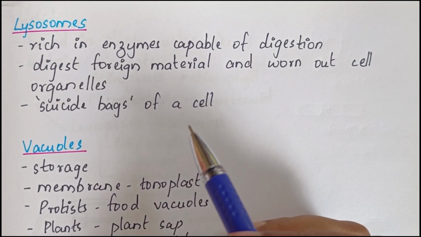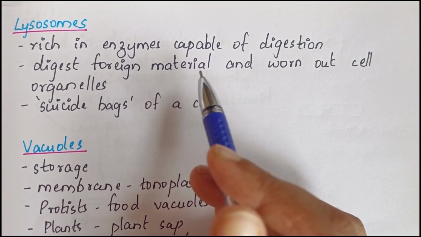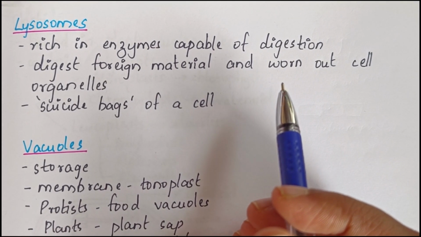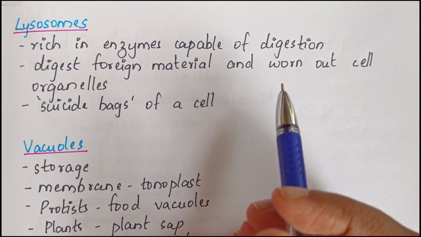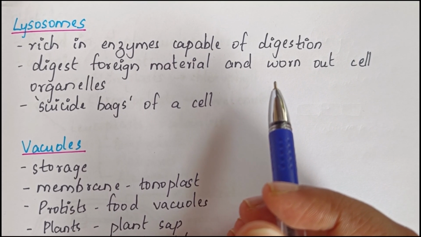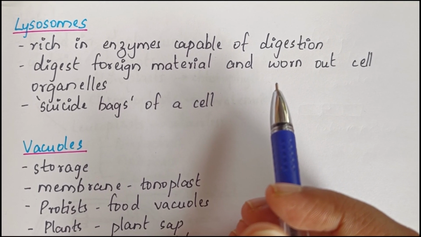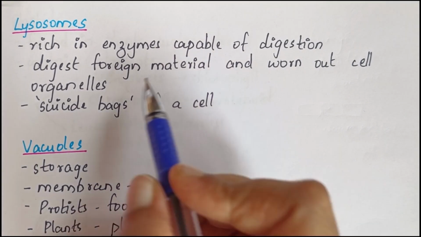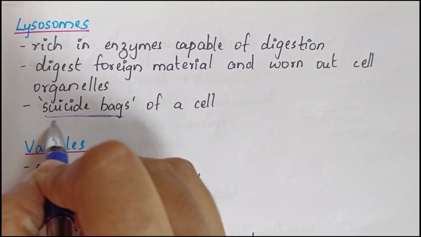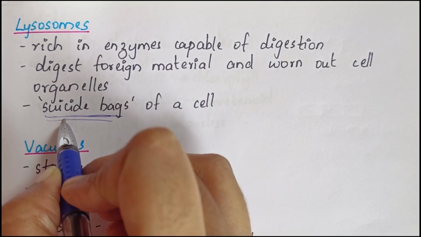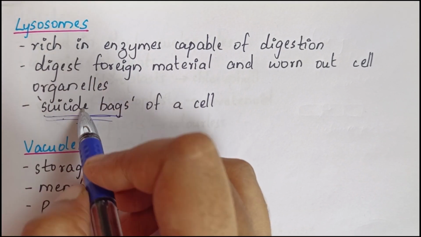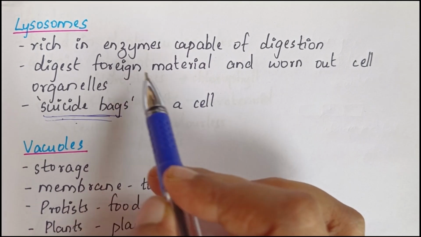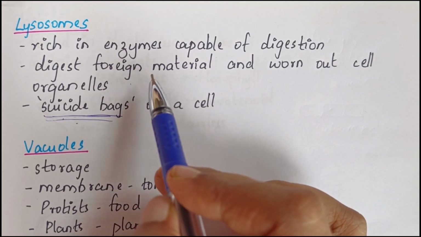Lysosomes keep the cell clean by digesting any foreign material as well as worn out cell organelles. When cells get damaged, lysosomes may burst and the enzymes digest their own cell. So lysosomes are also known as suicide bags of a cell. It is very important to remember which organelle is known as the suicide bag of the cell. It is lysosomes because it contains so many digestive enzymes. When the cell gets damaged, lysosomes burst and use these digestive enzymes to digest their own cell. That is why lysosomes are also known as suicide bags of a cell.